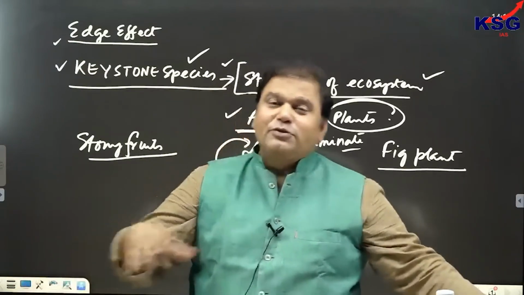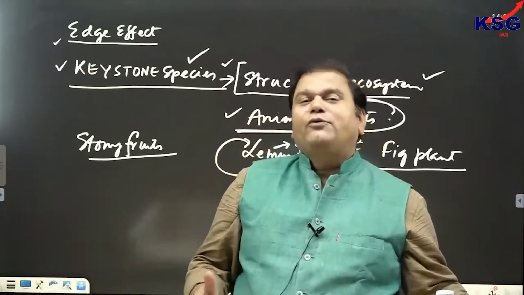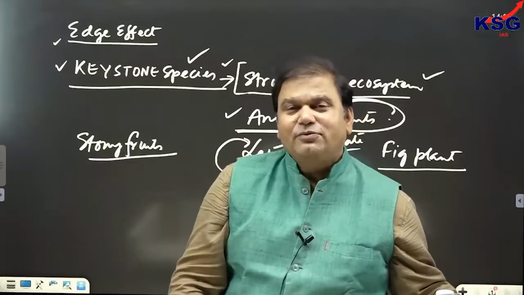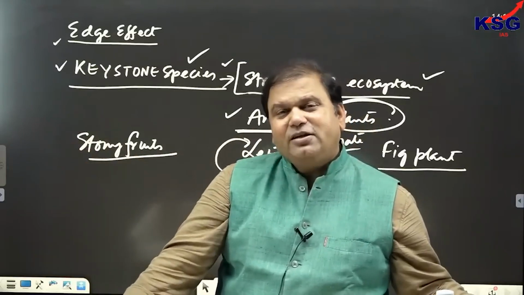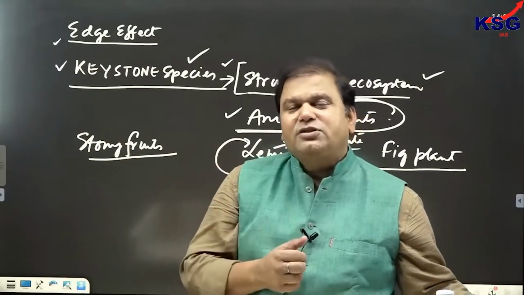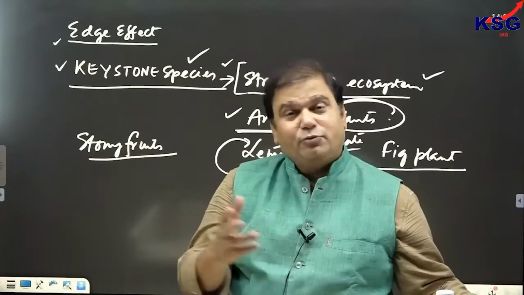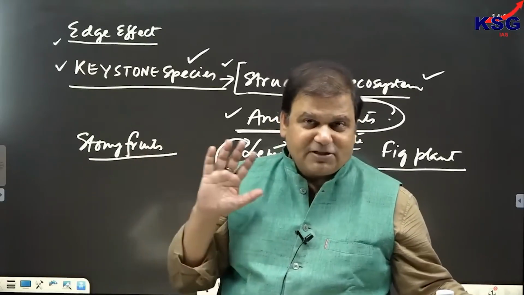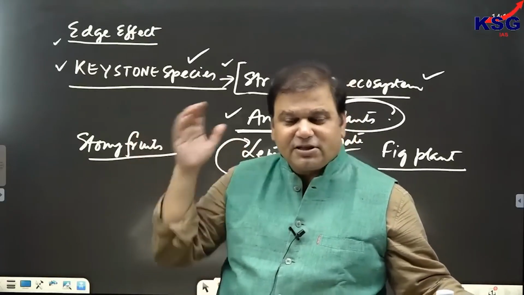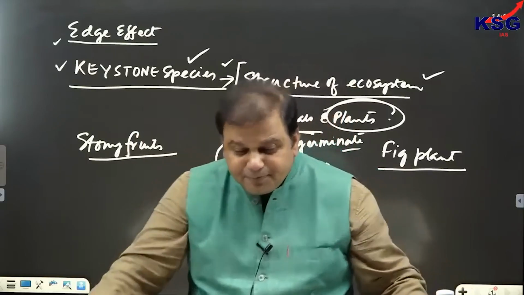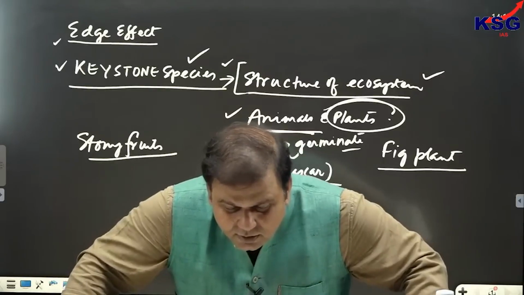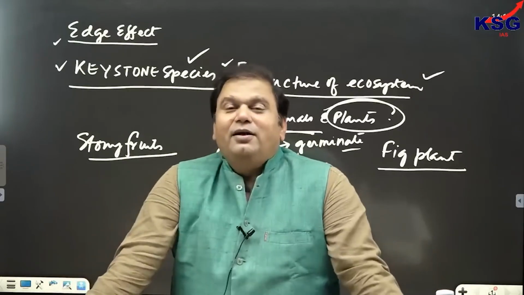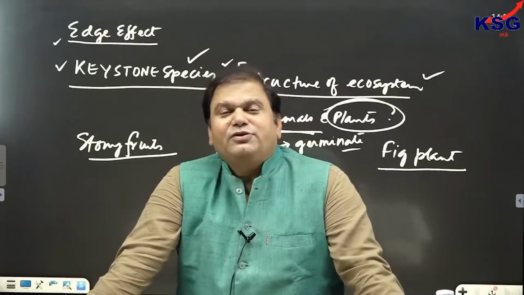Clear? So if suppose we are using the symbol of one species for conservation initiative, but our intention is to protect other species as well, then the species whose symbol is used would be called as what? It would be referred to as flagship species. Clear? Flagship species. Now there are some species also which is called as what?